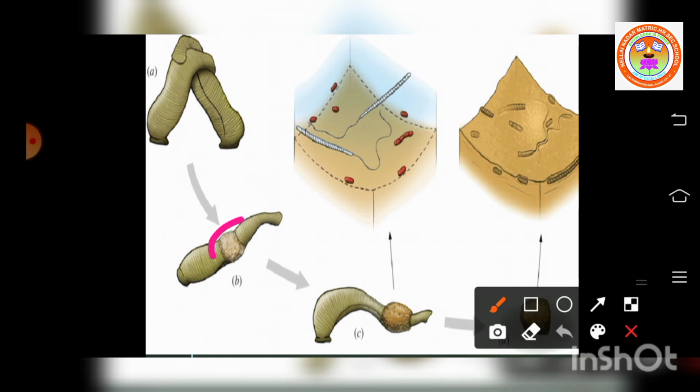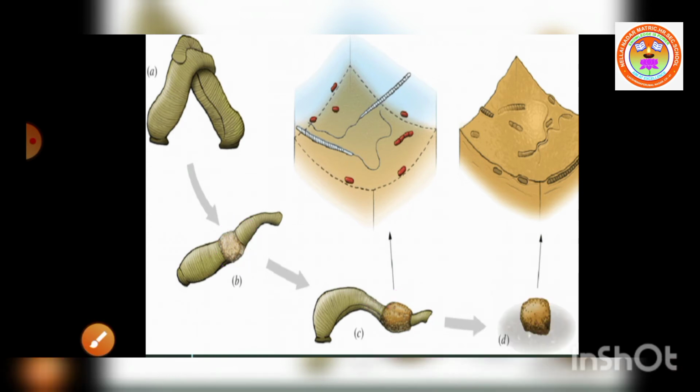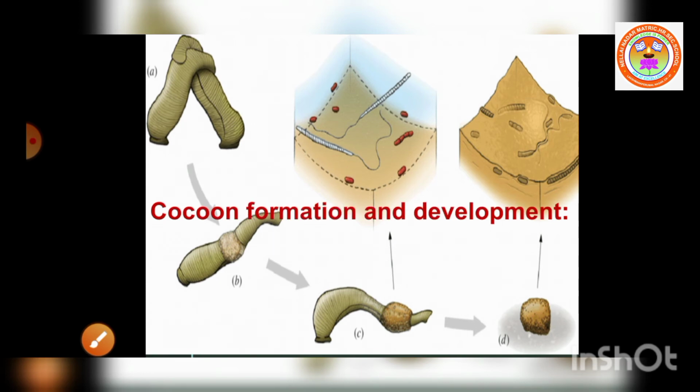The cocoon's another name is egg case. Why? Because here the eggs are stored and the embryo will develop. So fertilization is internal. Then this is followed by the cocoon. After fertilization what will form? The cocoon will form. The cocoon is also called egg case. This is formed in the region of the 9th, 10th and 11th segments. You got it?